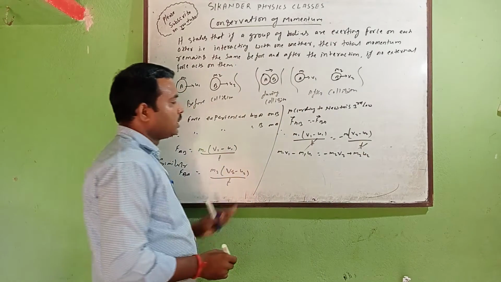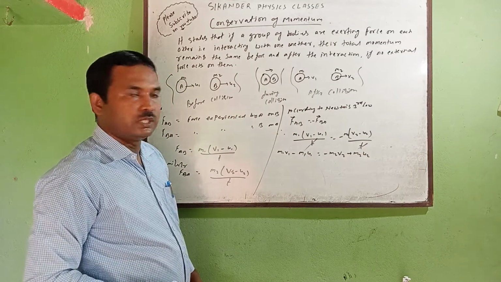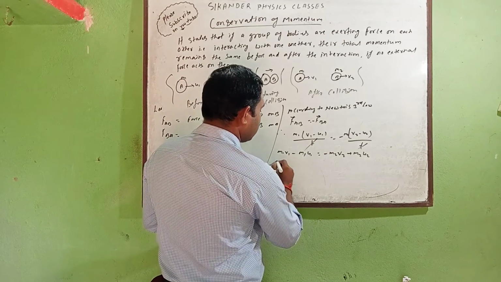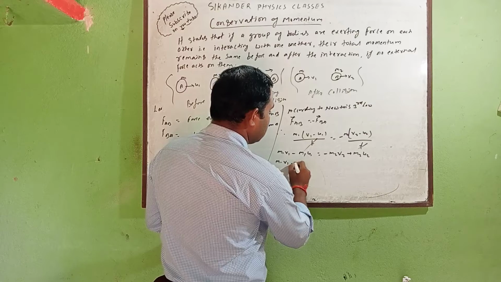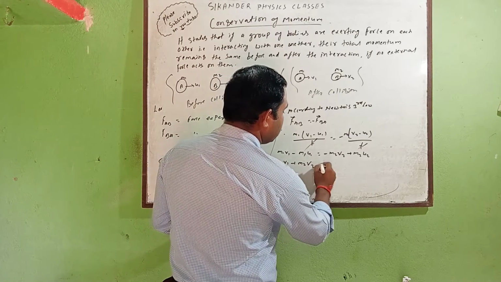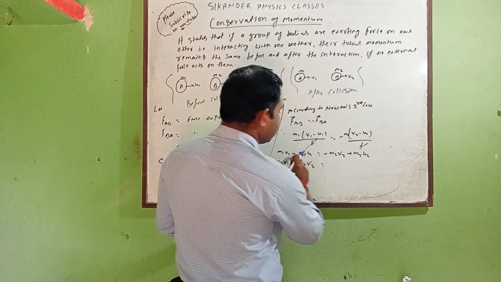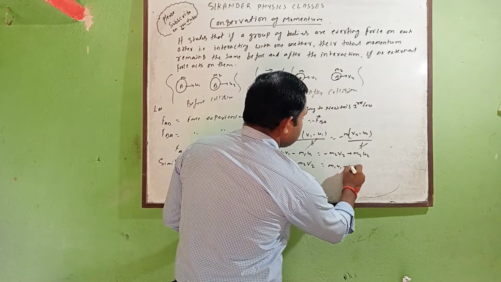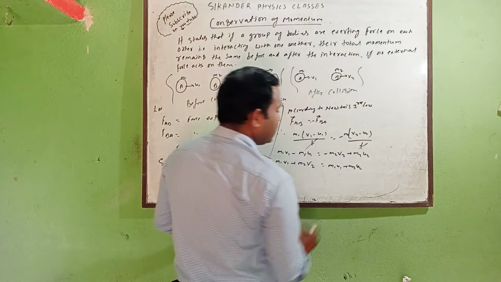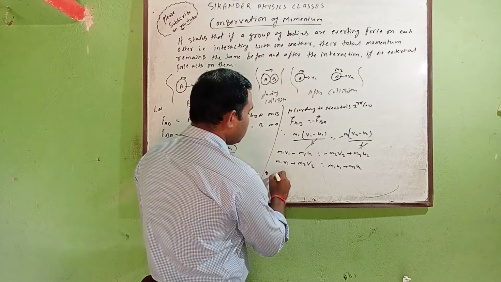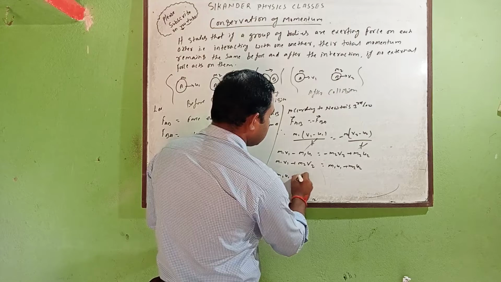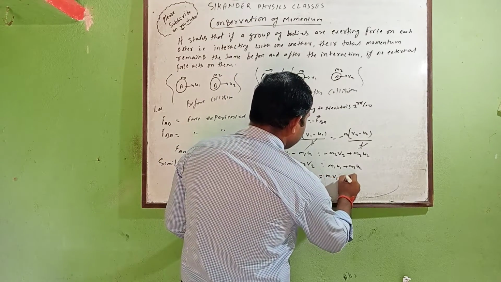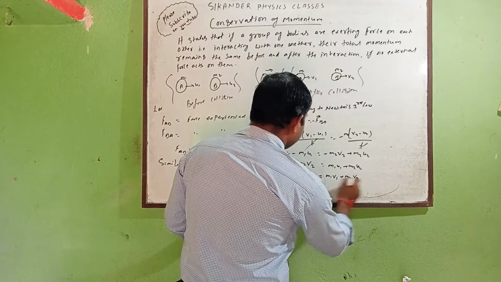Now we can interchange terms, keeping the v terms together. So you can write on the left side m1v1 plus m2v2 equals, on the right side, m1u1 plus m2u2. Or you can exchange sides: m1u1 plus m2u2 equals m1v1 plus m2v2.